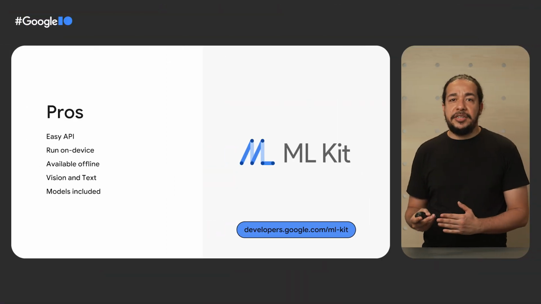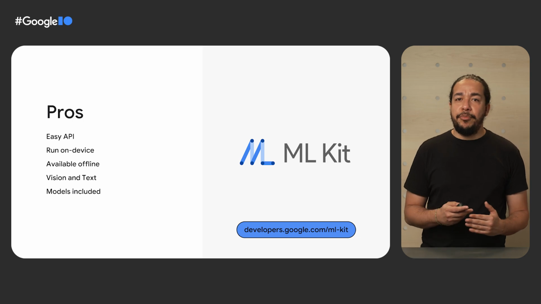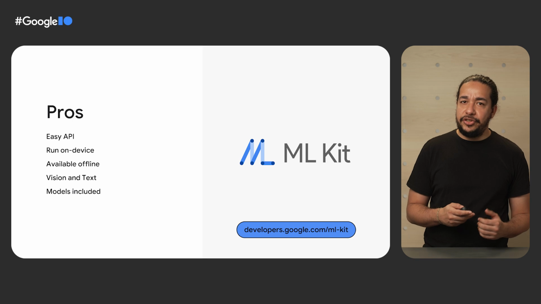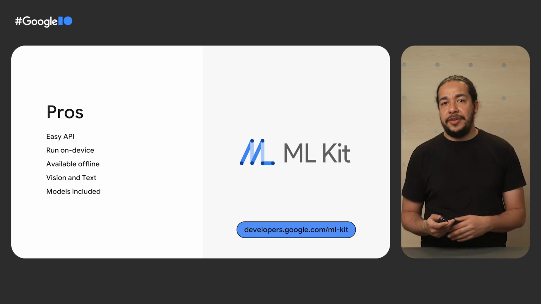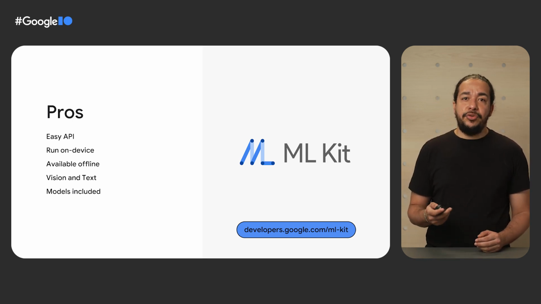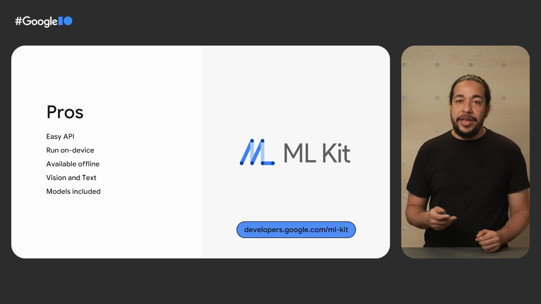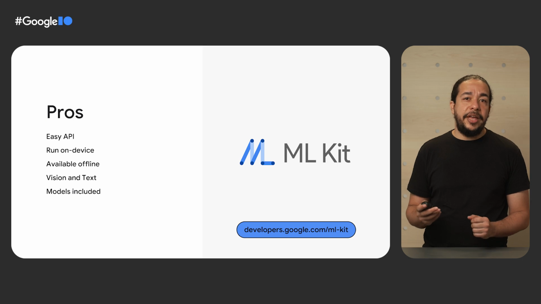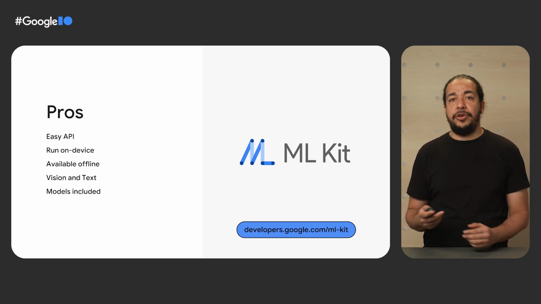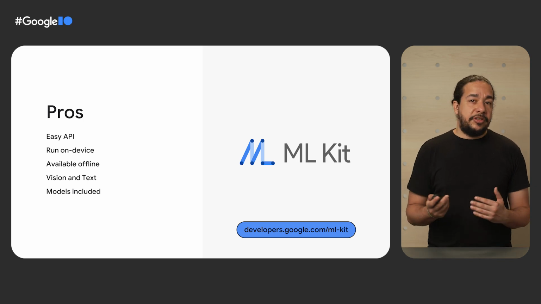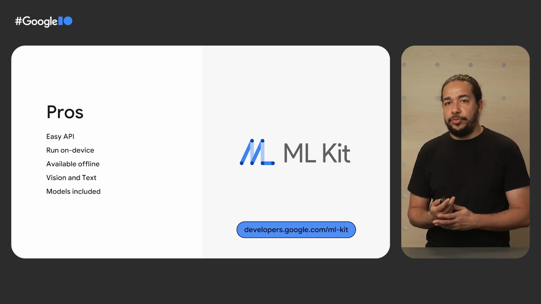This is where ML Kit comes into play. ML Kit is a mobile SDK that brings Google's on-device machine learning expertise to Android and iOS developers. The API is simple and gives you the basics to start using machine learning in your apps, and you don't need to know anything about machine learning or do any pre- or post-processing on the results. It abstracts away all the info you would need to use on the input or the output.